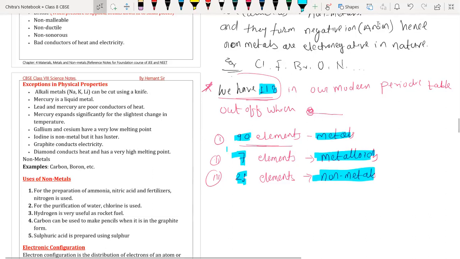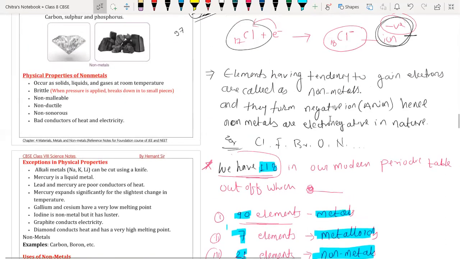Excuse me, sir, I have a doubt in the previous one. In which part, beta? When you were explaining non-metals. Okay. So let me discuss one more time the definition of non-metal. Sir, if on the outer shell it has 4 electrons, will it lose 4 electrons or will it gain? See, those elements having valency 4, they may lose or they may gain or they may share electrons. All three possibilities are there.